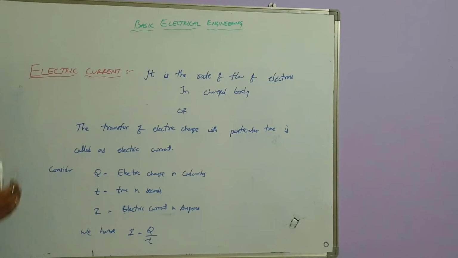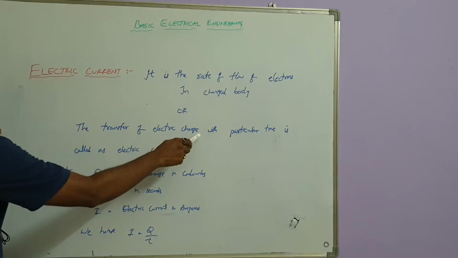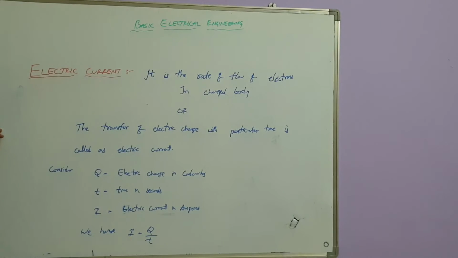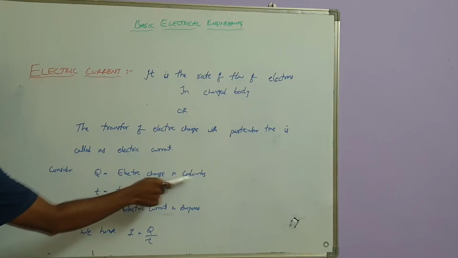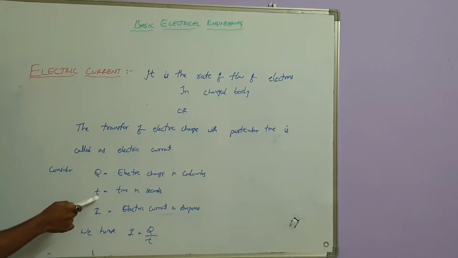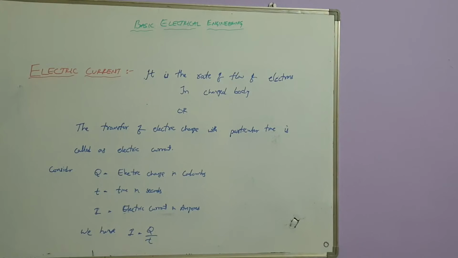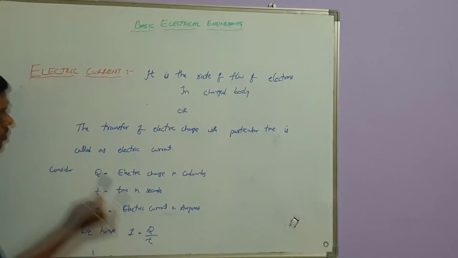How much charge is transferred within a particular time is called electric current. So consider Q is the electric charge in coulombs, T is the time in seconds, and I is the electric current in amperes. So we have I equals Q by T.